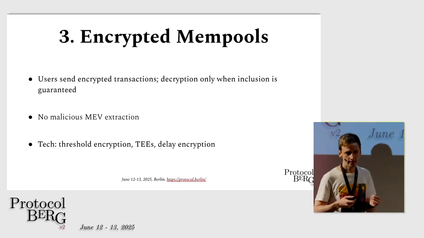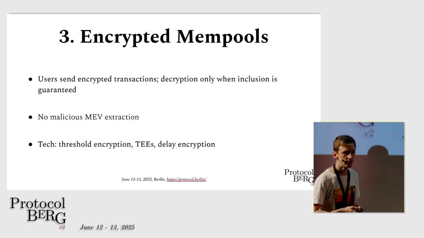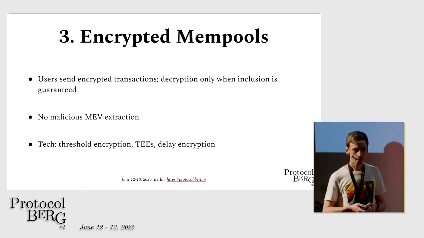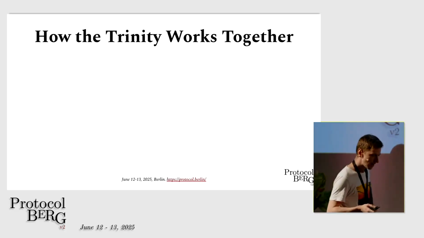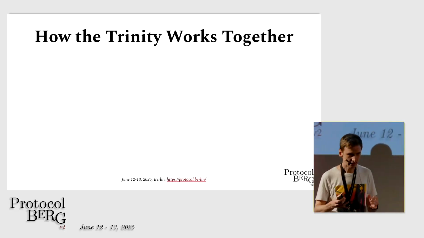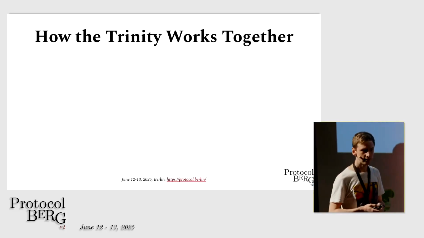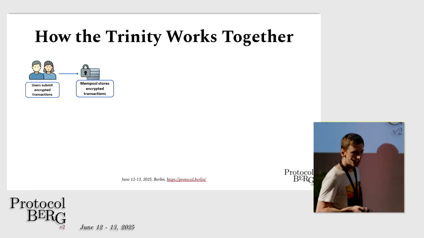Popular ways to design such encrypted mempools are, for example, to use threshold encryption, trusted execution environments, or delay encryption. Now, at a very high level, we know what these three techniques are, but how can they actually work together to achieve good censorship resistance in Ethereum? So the flow would be as follows.